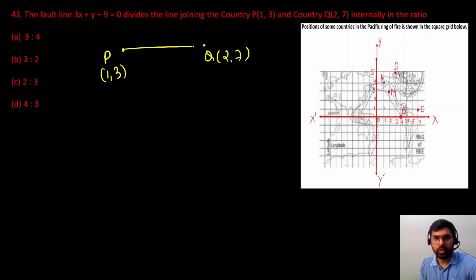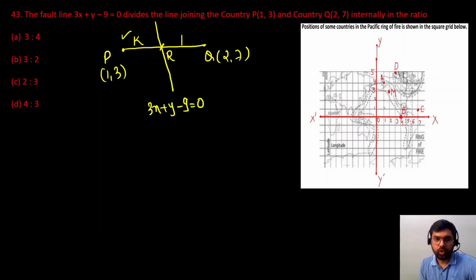So let us join these points by a line. Now let us draw another line, 3x plus y minus 9 is equal to 0. So this line is dividing the line PQ. Let the point of intersection be R, and the ratio in which it divides, let us consider it as k:1. So now we have to find the value of k.